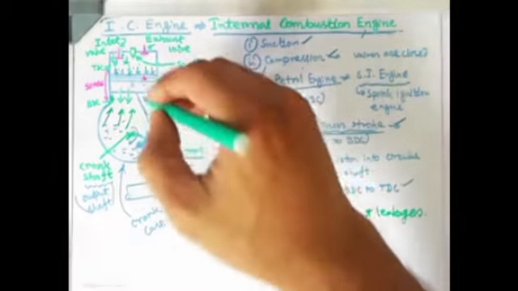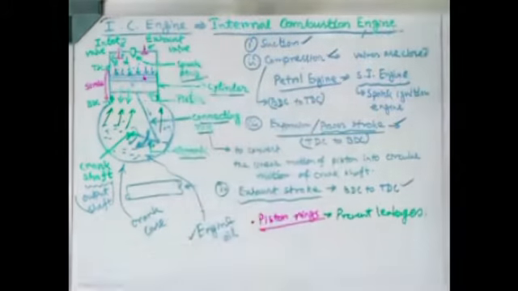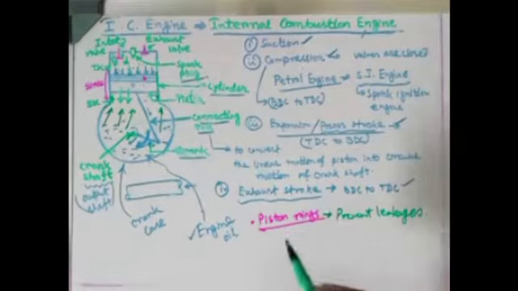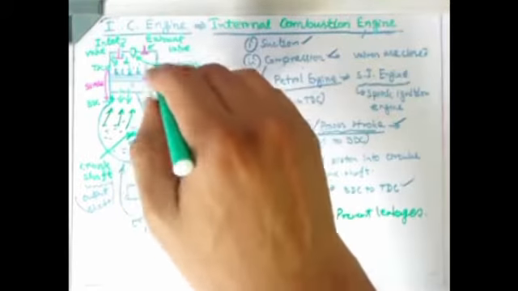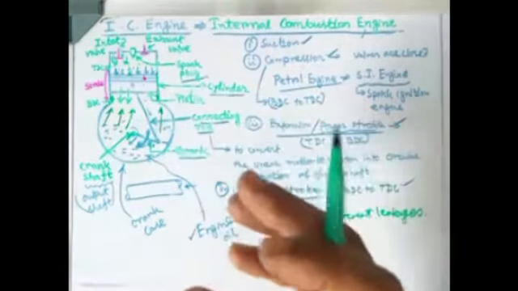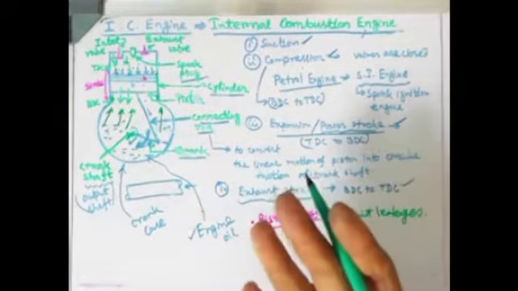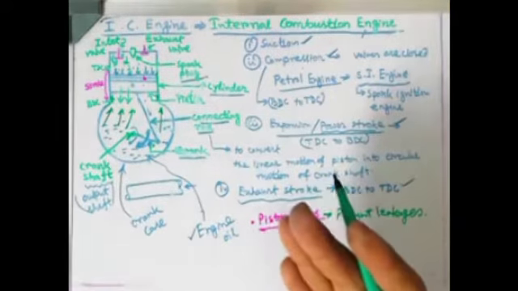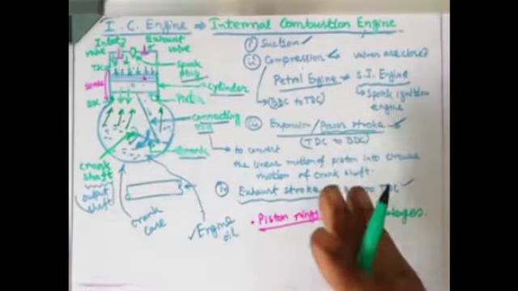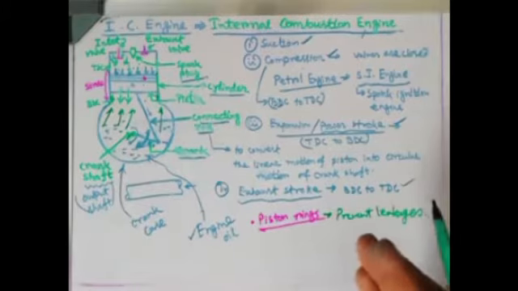Similarly, when the piston is moving inside the cylinder, there will be high friction between the contact surfaces, that means the piston surface and the cylinder surface. If you place a ring over there, only the ring will be rubbing on the cylinder surface. Due to the rubbing, wear obviously will be there. If two surfaces are continuously rubbing, obviously they will wear. If the piston were continuously rubbing on the cylinder surface, the piston would wear.